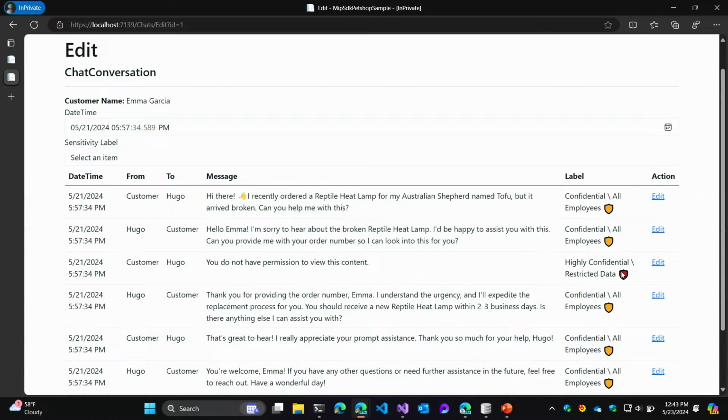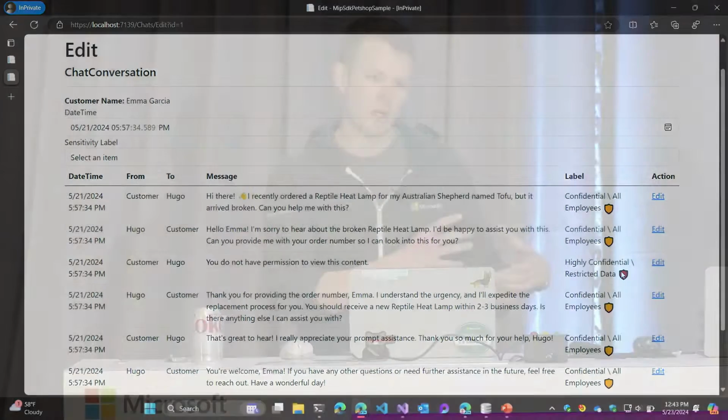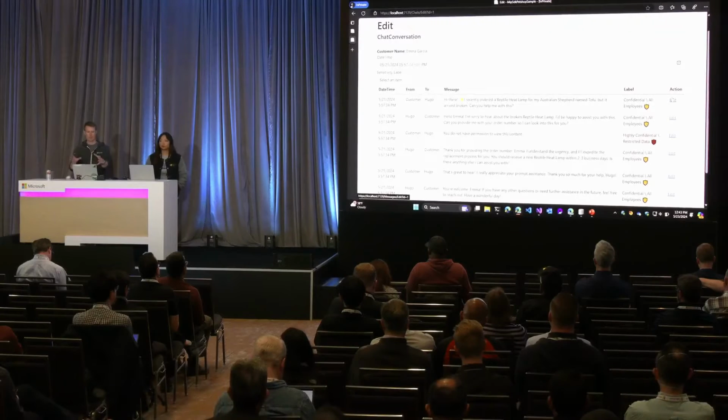Going back to the Copilot example, this is where, as you're asking for summaries of documents, let's say in SharePoint, it's going to flow those labels through. You're going to see, oh, you referenced the highly confidential document. You referenced the confidential document. And it'll make sure that we enforce those controls. So you can imagine this is similar to having data in some other repository, like SharePoint Online.